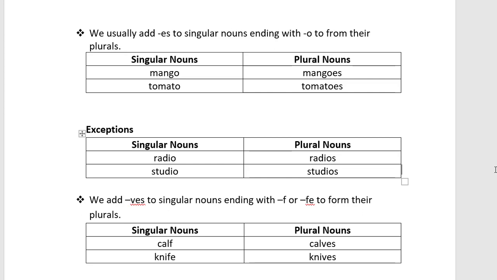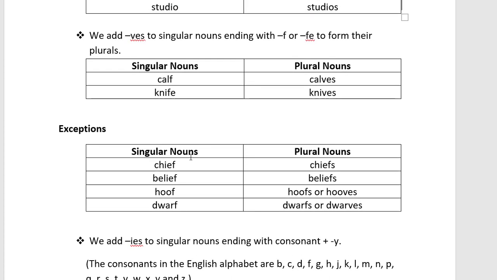But one point to remember: there are some exceptions, like in the previous case for O. Here I have brought some exceptions, which are chief, belief, hoof, roof, dwarf.